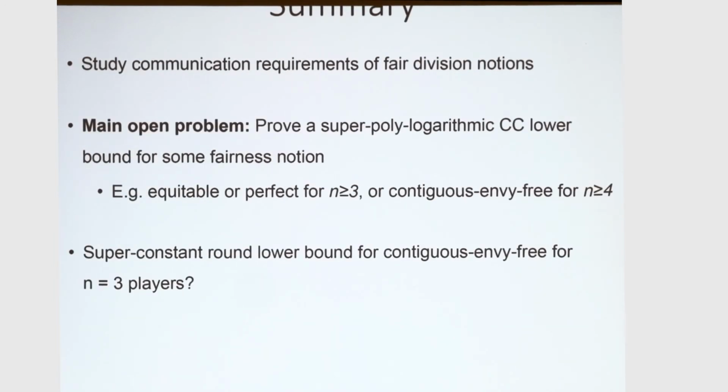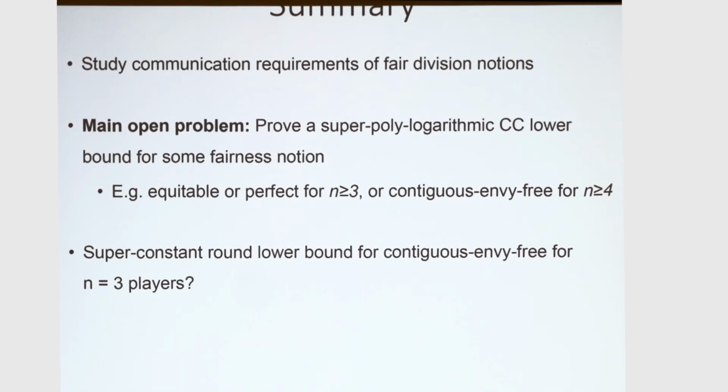Okay, so we studied the communication complexity of fair division notions. One of the main open questions is to get a super logarithmic lower bound for some fairness notion. So some natural candidates are contiguous envy-free allocations for n greater or equal to 4 players. So this proof is done via Sperner's lemma, and moreover, for 3 players, it's like Sperner's lemma on the line, which is like the intermediate value theorem. For 4 players, the proof looks more like search on the grid, basically. So this is a candidate for kind of an intuitive reason for why it might be hard.